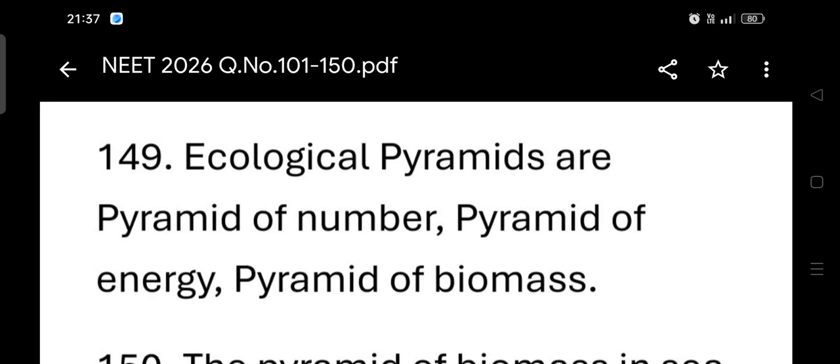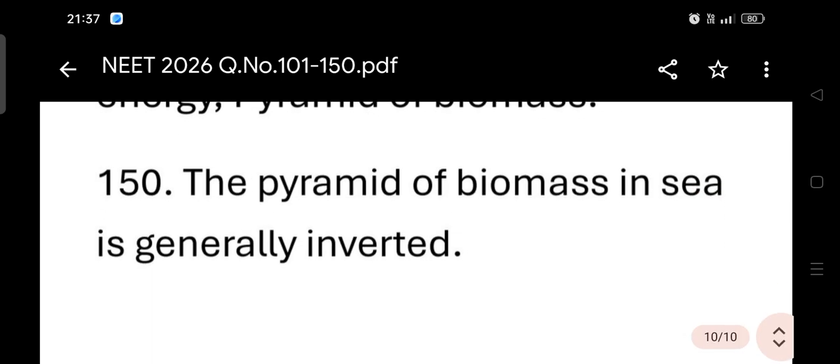Ecological pyramids are the pyramid of number, pyramid of energy, and pyramid of biomass. The pyramid of biomass in the sea is generally inverted.